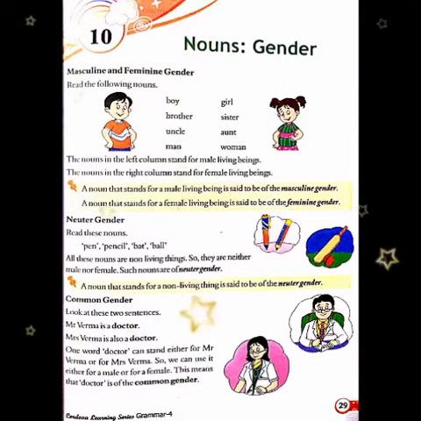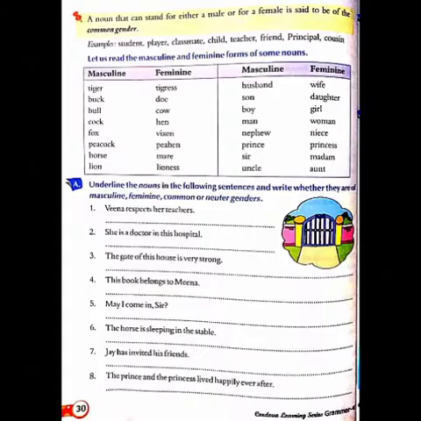Children, we will learn some more things about gender in our next slide. So children, a noun that can stand for either a male or for a female is said to be of the common gender. Some more examples: student, player, classmate, child, teacher, friend, principal, and cousin.